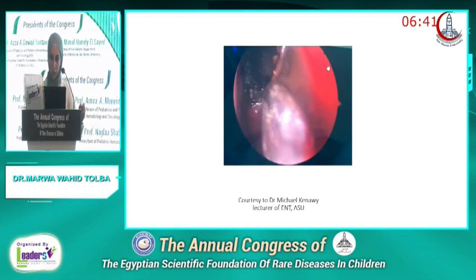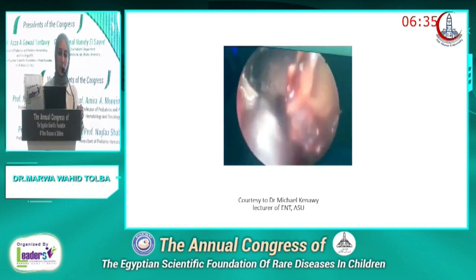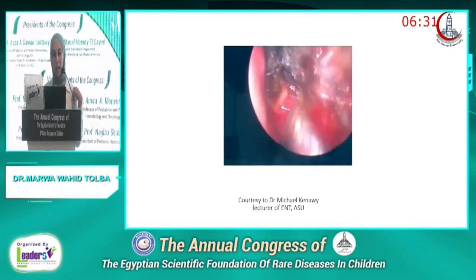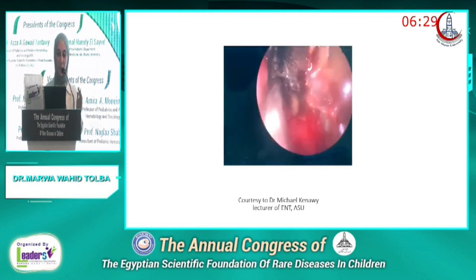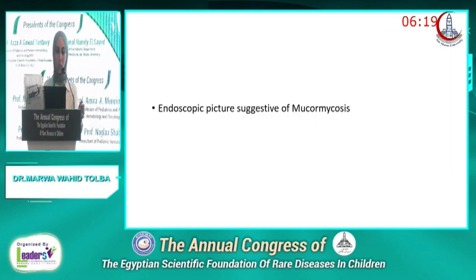And actually, this was the picture of the endoscope showing a grayish soft tissue lesion inside the sinuses, and it was reaching the lamina papyracea, the septum between the eye and the orbit, and this was done by Dr. Michael Inawi, lecturer of ENT at our Ain Shams University. So the endoscopic picture at that time was suggestive of mucormycosis.